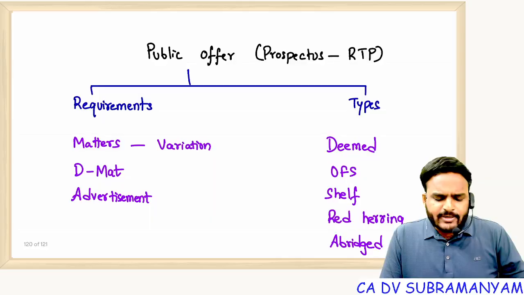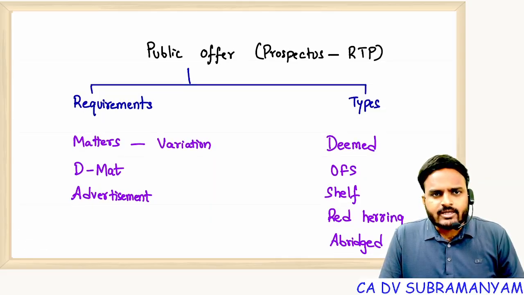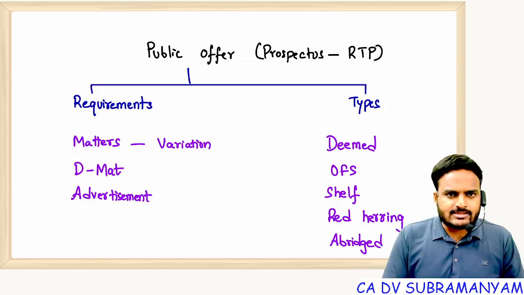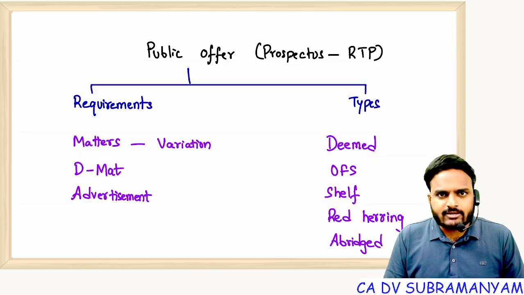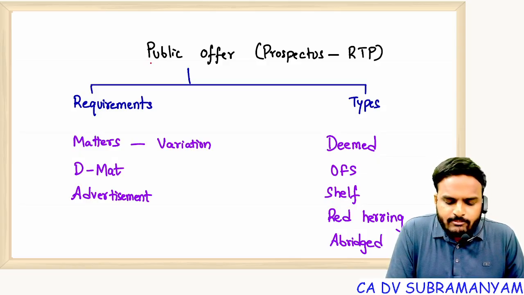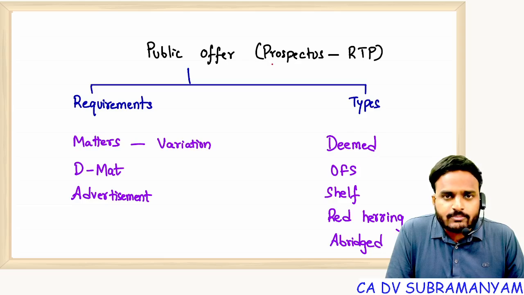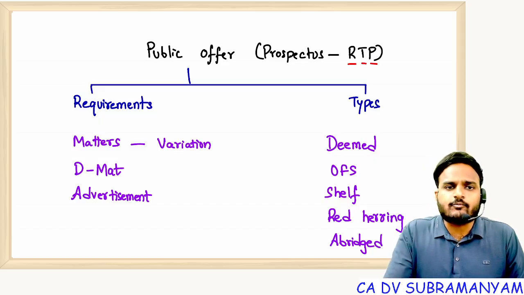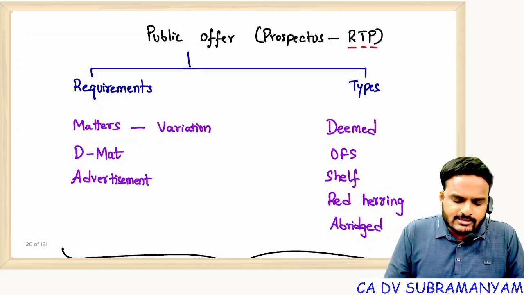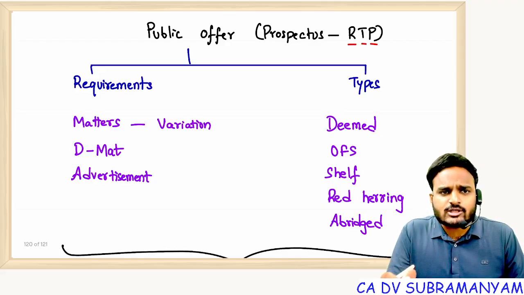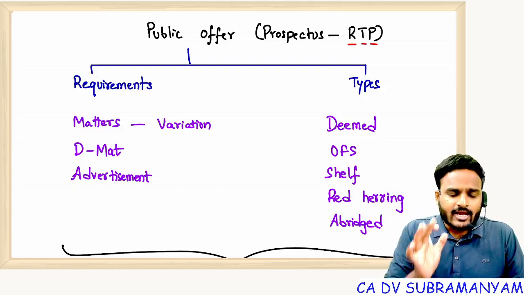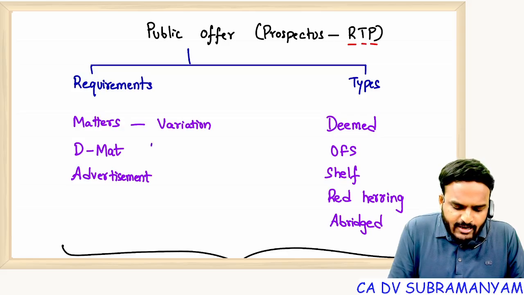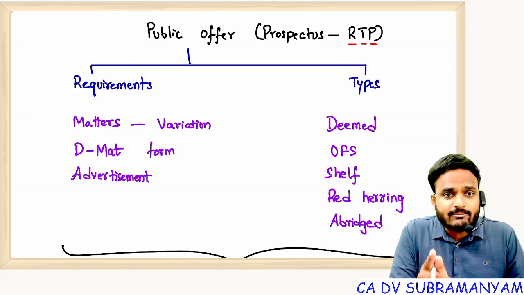Next, if a company decides to make public offer, then it has to fulfill certain requirements, and it has various types of prospectus. Getting my point? So whenever company decides to make public offer, yes, prospectus comes into the picture, and the cheat code is RTP, requirements and types of prospectus. Coming to the requirements, so what are the matters to be stated in the prospectus? Any change in the matters, we call it as variation. And offered securities should be in DMAT form.